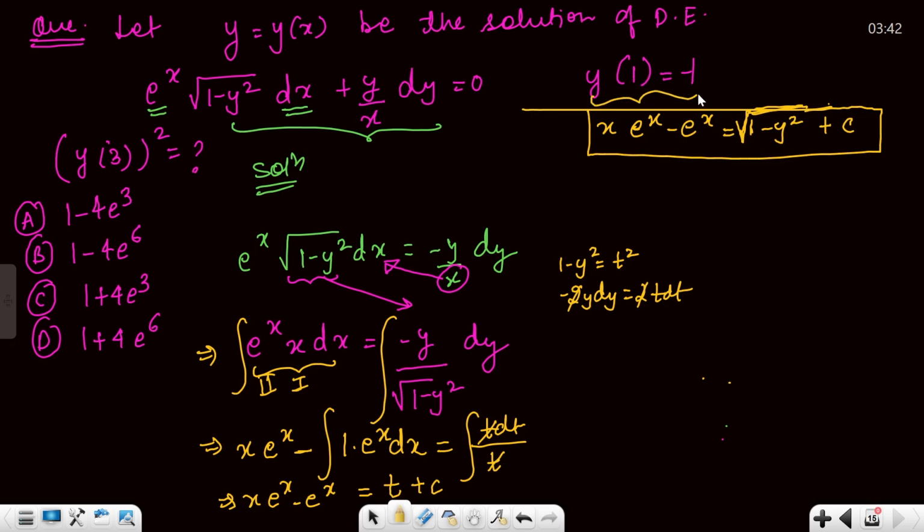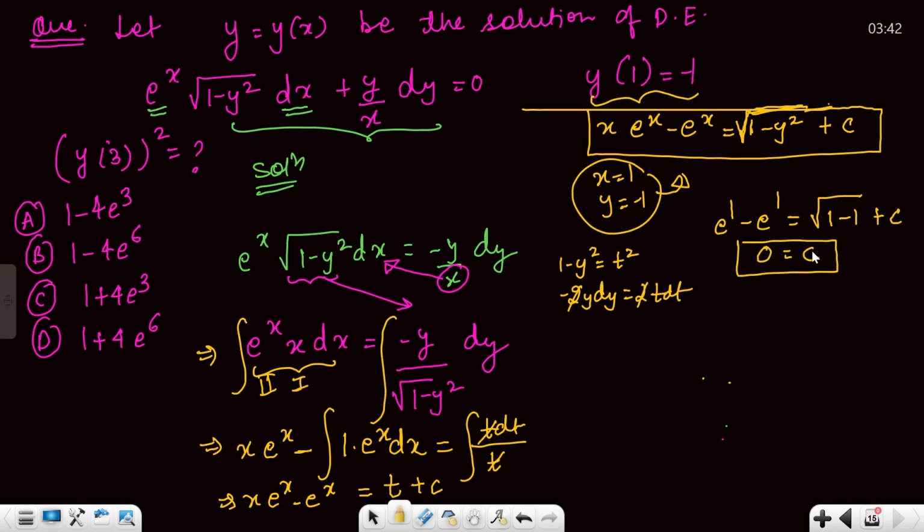Now can you see y of 1 is minus 1, that means you put x equals to 1, you will get y equals to minus 1. Let's do that. Put x equals to 1, so this is going to become 1 e power 1 minus e power 1. You will get y equals to minus 1, so this is square root of 1 minus 1 plus c. So this is 0 equals to c. Constant is coming out as 0, guys. So this constant is gone.